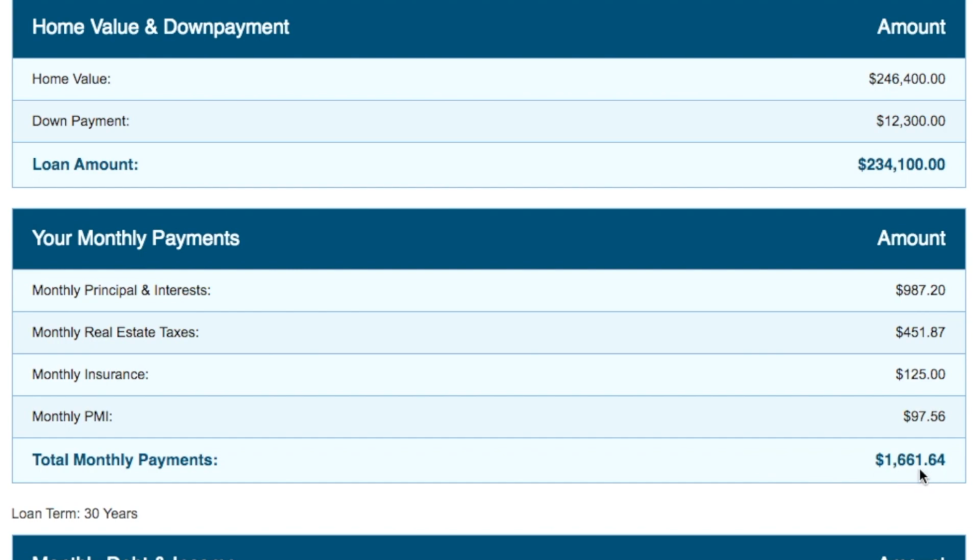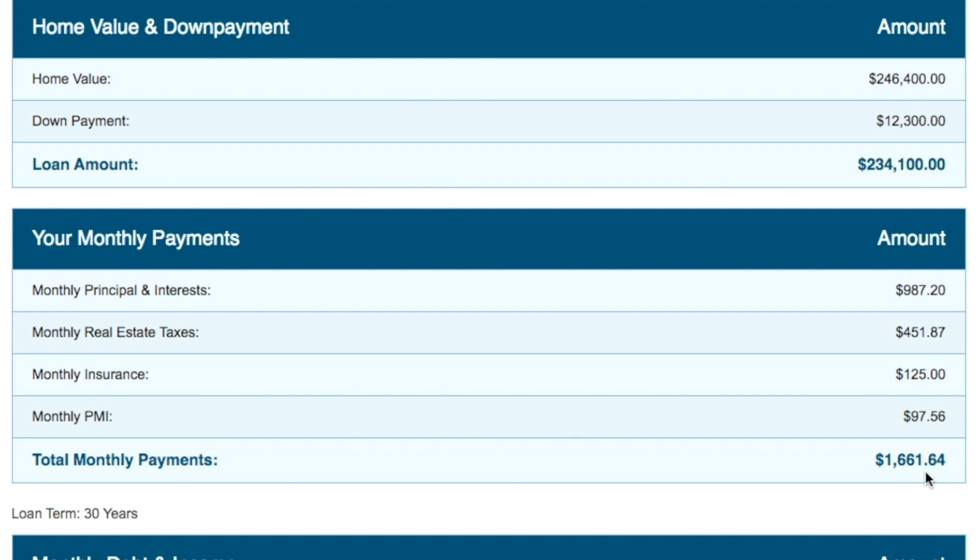Note that even though the mortgage itself doesn't cost a whole lot, less than $1,000, you have to budget for things like real estate taxes, your insurance, and your PMI, and those add up. Okay, so don't get fooled into thinking that all you need to be responsible for is your principal and interest. It's actually a lot more.